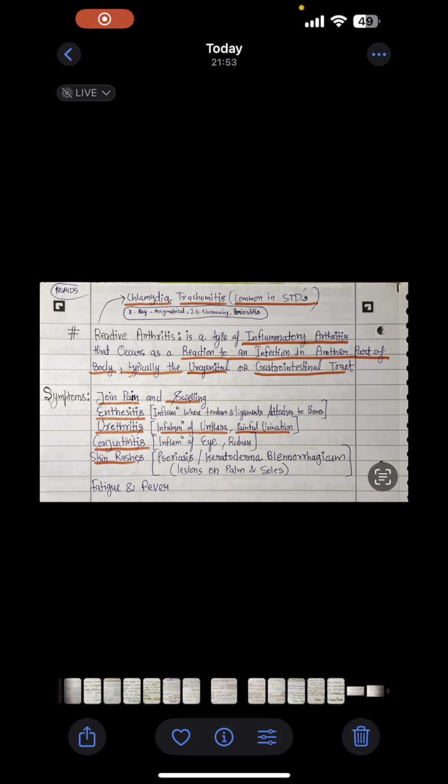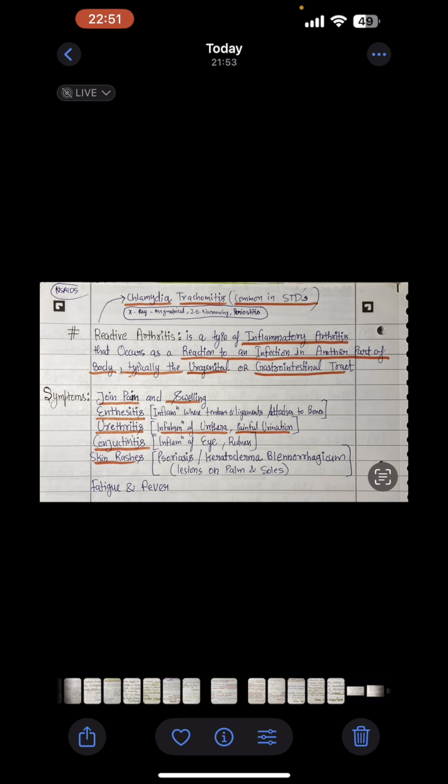Next is reactive arthritis. Reactive arthritis is a type of inflammatory arthritis that occurs as a reaction to an infection in another part of the body, a bit similar to sepsis. In sepsis, the body reacts to an infection in a way that leads to widespread inflammation as well as organ failure. In reactive arthritis, the problem is in one part of the body, but the reaction will be in a different part of the body.